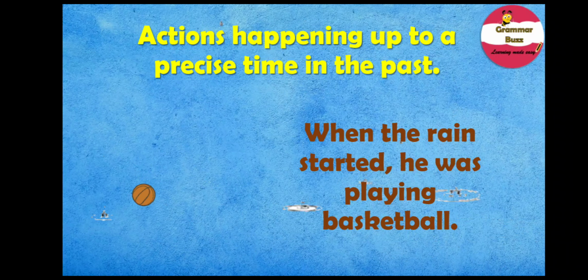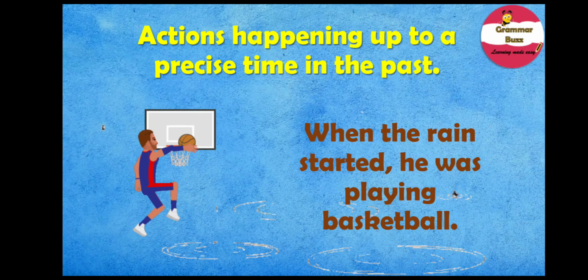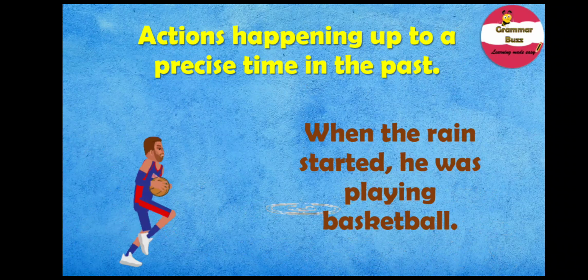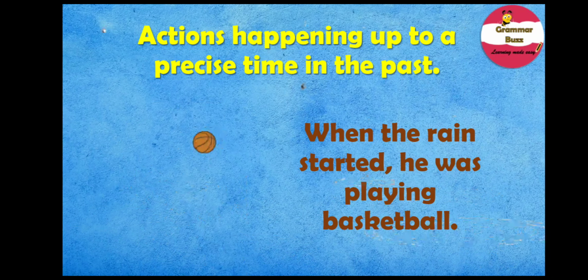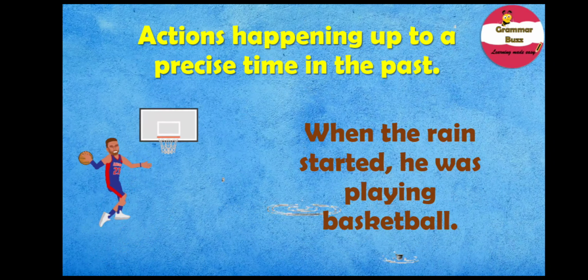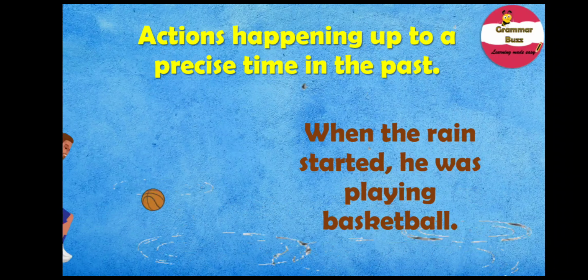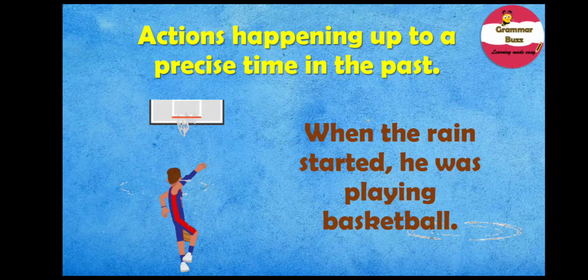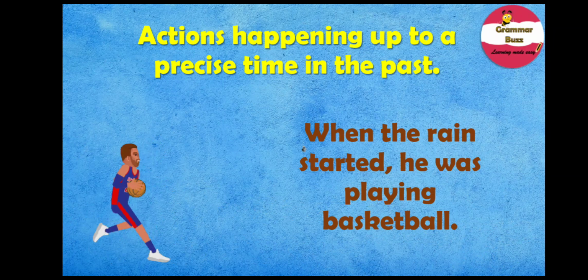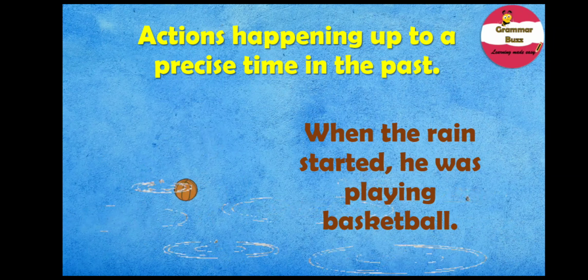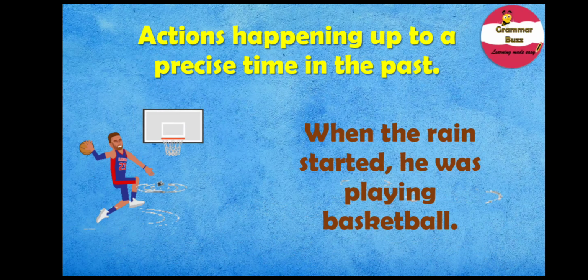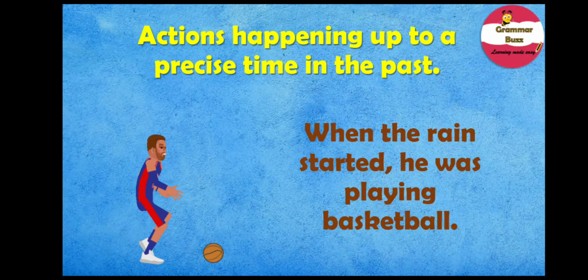Yes, started. From this sentence, we understand that the action was playing was happening, or was in progress, till another action, that is rain started, took place at a precise time in the past. So the past continuous is showing us an action up to a certain point of time.